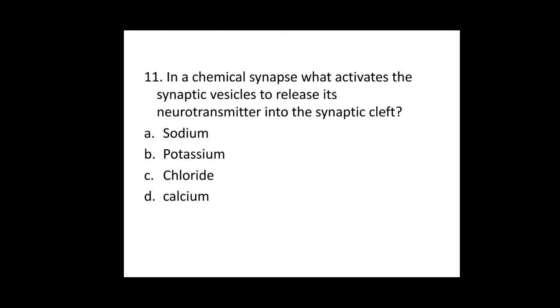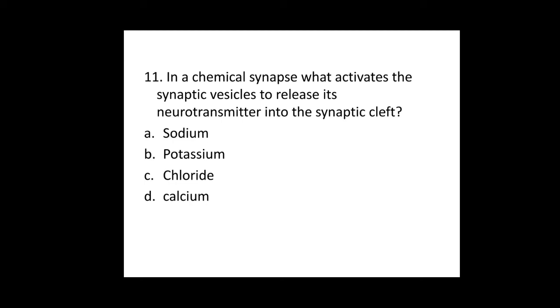11th one, in chemical synapse, what activates the synaptic vesicles to release its neurotransmitter into the synaptic cleft? You know that on the presynaptic membrane there are voltage gated calcium channels. When the synaptic vesicles settle on the presynaptic membrane, the voltage gated ion channels open.